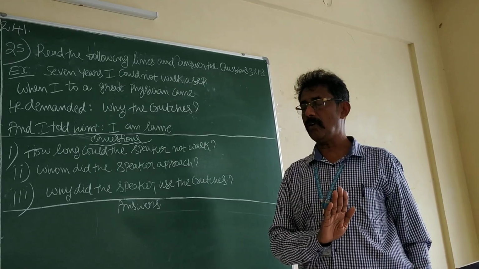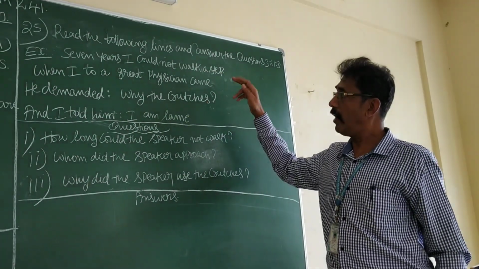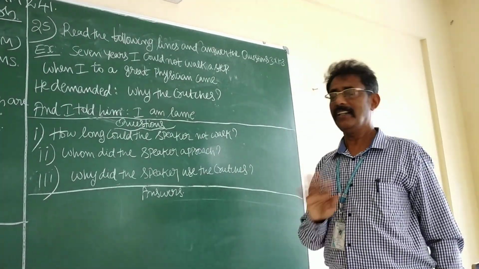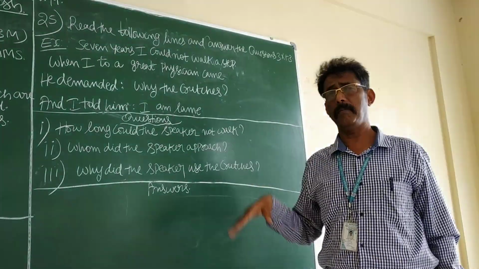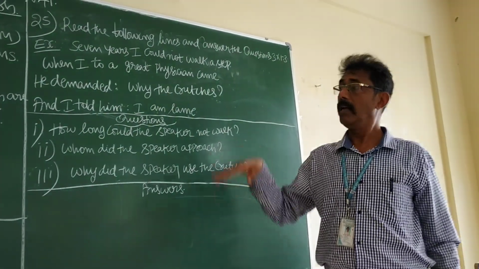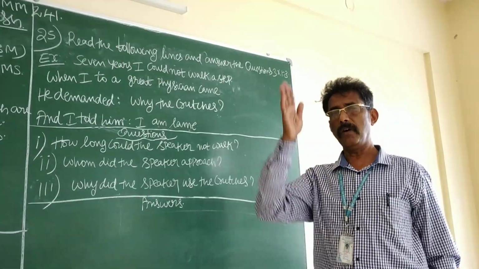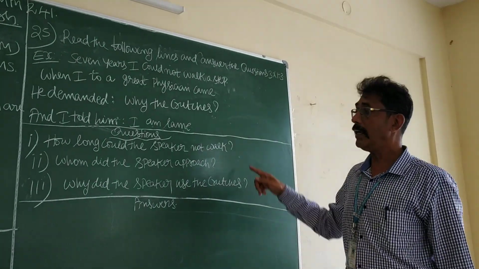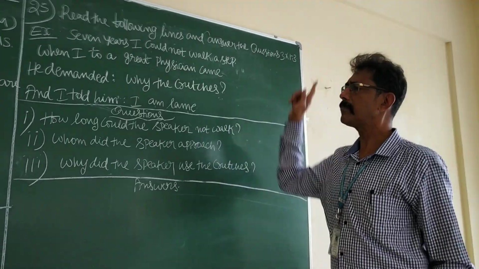This is the only one chance. There is no question of understanding the theme of this one. You have to read the line, you have to read the question, you have to answer. That's all. There is no question of the theme of the poem, each and every word meaning, or the message. It is unnecessary. Moreover, it is not possible at all. Now, let us discuss the questions.